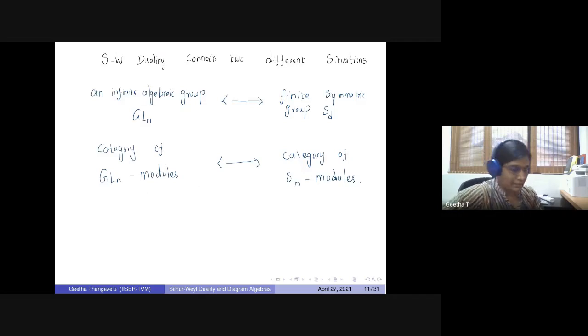So what is happening in this Schur duality? It is actually connecting two different situations. On one side you have an infinite algebraic group. On the other side you have a finite symmetric group. And this duality is passing the information from one side to the other. So basically, in modern language, you can say that the category of GLN modules and the category of SN modules are equivalent. This is what this duality is doing.